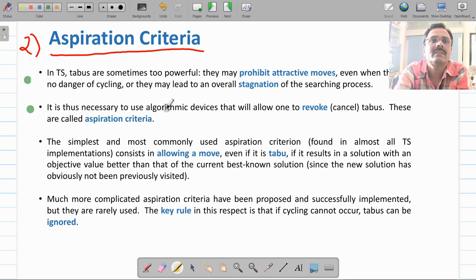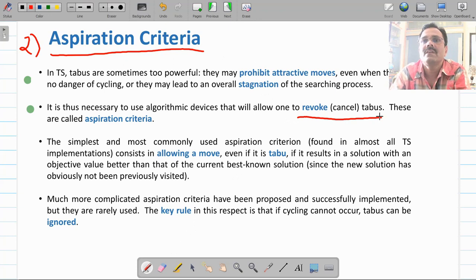Now what will this criteria decide? This criteria will allow you to revoke taboos. So the meaning of this: let us see here, suppose your current node is node B, and its successor nodes are there, and out of these successor nodes, suppose these two nodes are in taboo.